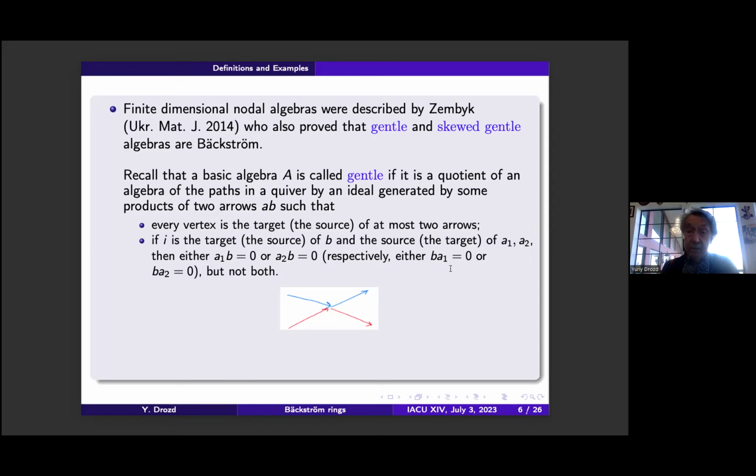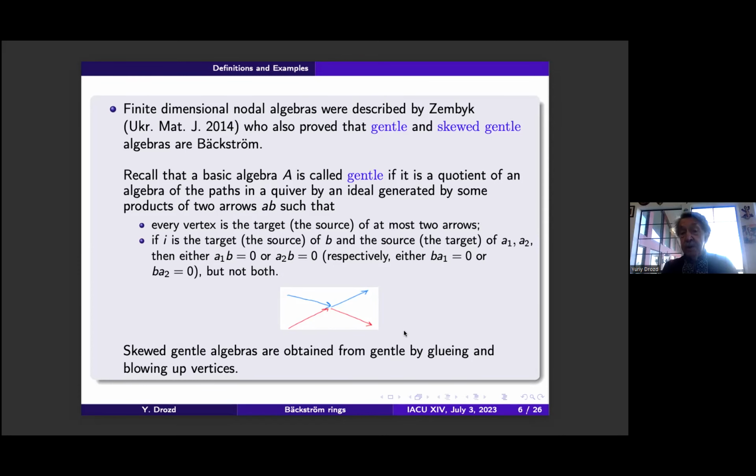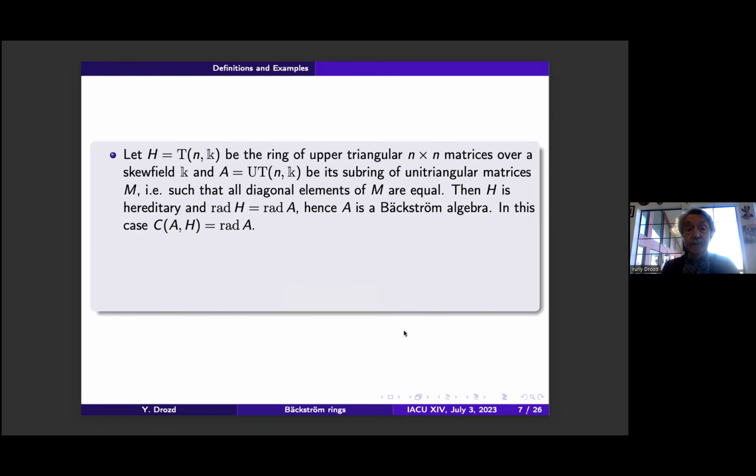And the same if it is the source of B and the target of A. So in this picture, we have either two blue arrows, or we have blue and red, and the product, say, of blue and red is 0, but not the product of two blue or two red. Skewed gentle algebras are obtained from gentle algebras by gluing and blowing up vertices.